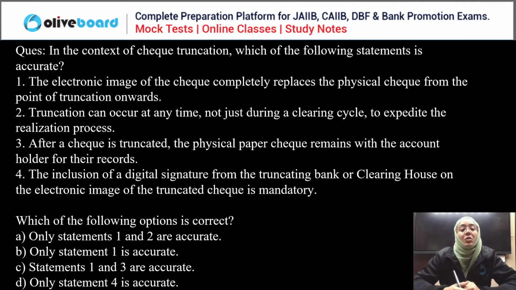Okay. Done. Next question. In the context of check truncation, which of the following statements is accurate? The electronic image of the check completely replaces the physical check from the point of truncation. The truncation can occur at any time, not just during the clearing cycle. After a check is truncated, the physical check is kept with the account holder for their record. The inclusion of the digital signature of the truncating system on the electronic image is mandatory. We have to choose the correct statement here. Please answer this question.